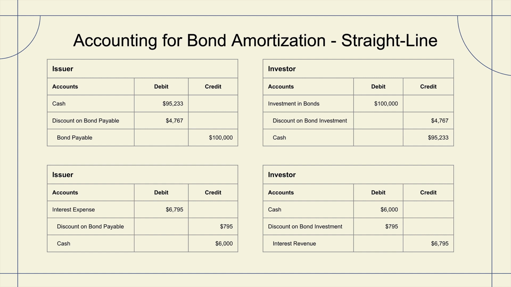Now, finally, as we look at the investor, they have the expectation that is contractually committed that they are going to receive cash 6 times over the life of this bond. And they do, in fact, receive cash for $6,000. And again, we see that relationship existing between the investor and the issuer. We also see a relationship that exists between interest expense being debited on the issuer side and interest revenue being credited on the investor side. And then, ultimately, we have the bond discount on the investor side that is continually being amortized, again, to bring the full value of the bond investment up to $100,000 at the maturity of the bond.